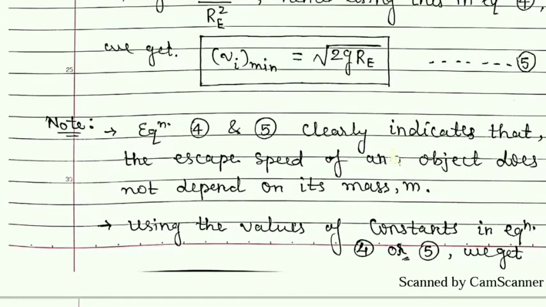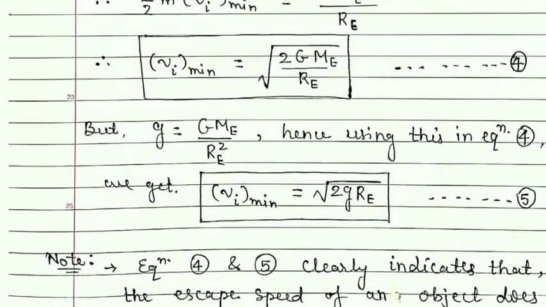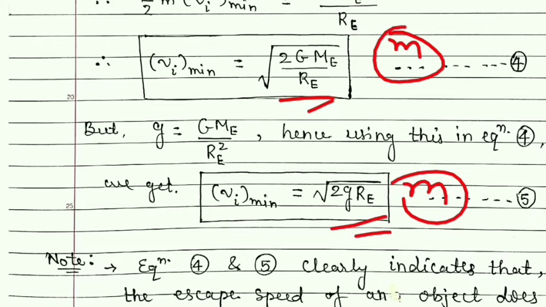And so I have written here, equations 4 and 5 clearly indicate that the escape speed of an object does not depend on its mass. From the formula it is clear that in both formulas there is no small m. Small m means the mass of the object which is thrown in the upward direction.